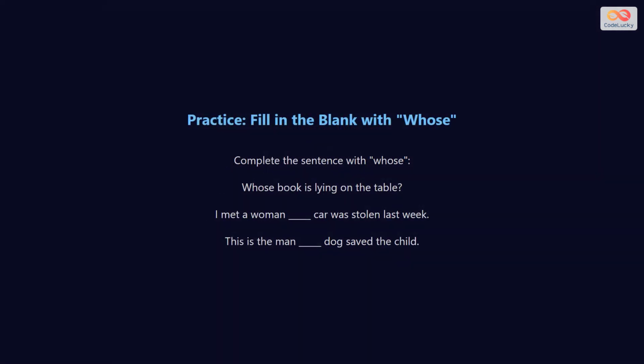Try filling in the blanks with whose. For example, whose book is lying on the table? I met a woman whose car was stolen last week. This means the woman owns the car. This is the man whose dog saved the child. The dog belongs to the man.